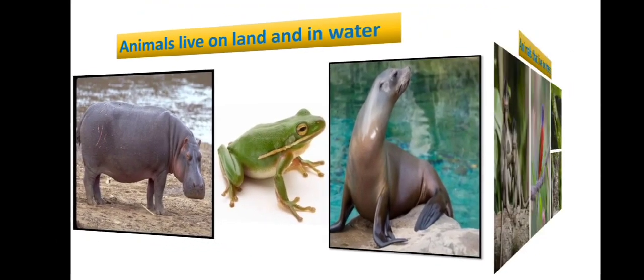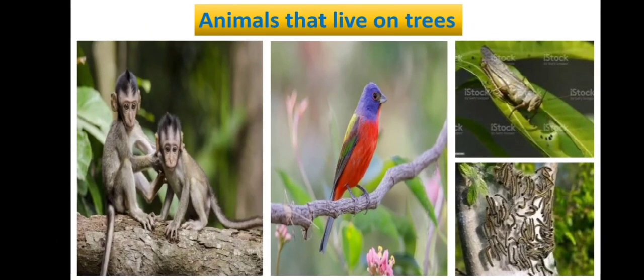Next, animals that live on trees. We know many birds and insects and monkeys live on trees. Birds have wings and feathers which help them to fly high. So they live on trees. Some insects also have wings to fly. So they also live on trees.